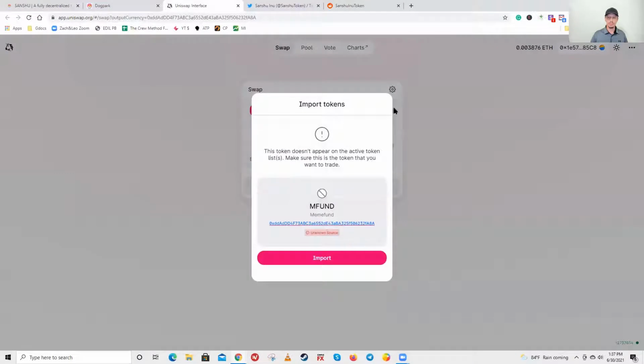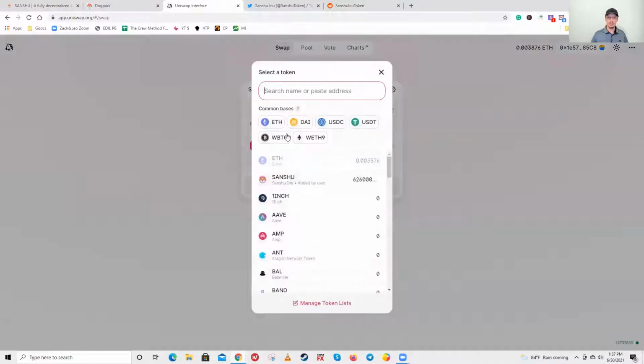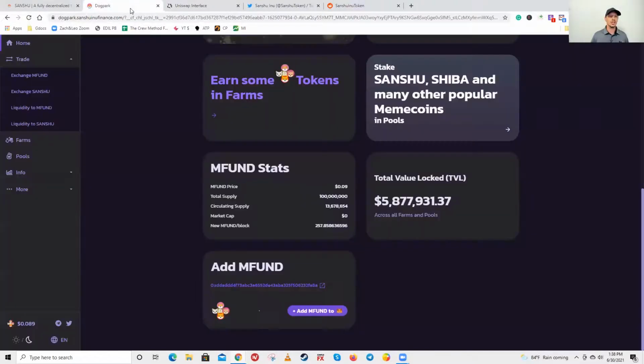Okay, so this is Uniswap. If you are wanting to swap ETH for their MFUND or for Sanshu. Sanshu, if you don't have it, you have to actually add it in, and we cover that in the video as well on how to buy it. But so that takes you to there. If we go into exchange Sanshu, I think, yeah, it goes into Uniswap as well.